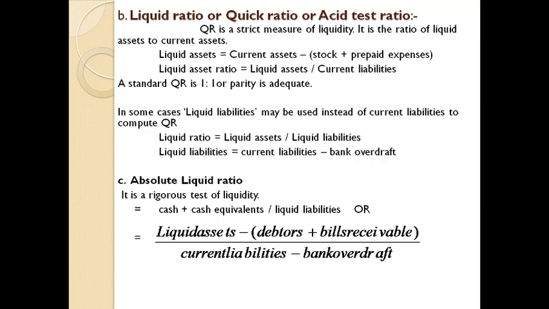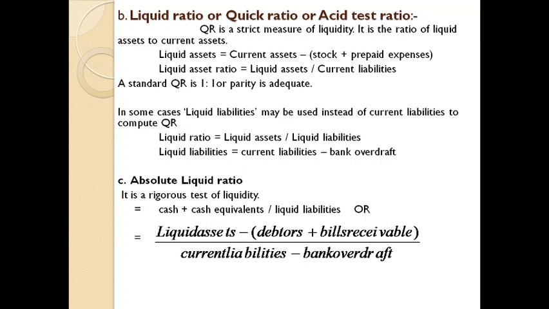Under this method, debtors and bills receivable are deducted from liquid assets in order to arrive at cash or cash equivalents, or highly liquid assets. Similarly, bank overdraft is deducted from current liabilities to arrive at liquid liabilities. So absolute liquid ratio helps to identify the highest form of liquidity standing of the organization. The term cash equivalents includes cash at bank and very short-term investments like government treasury bills.